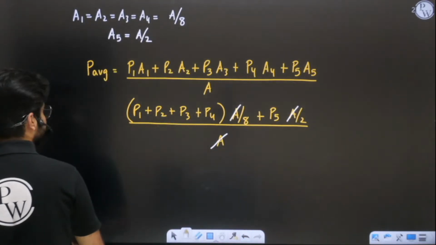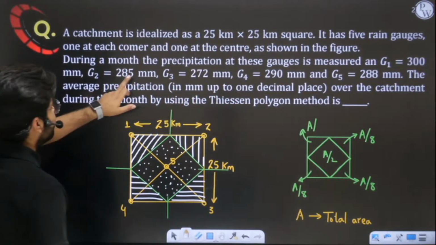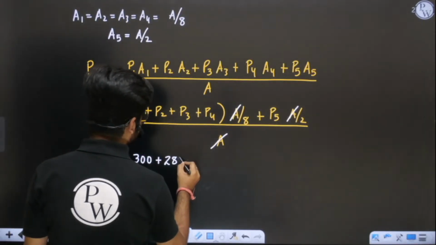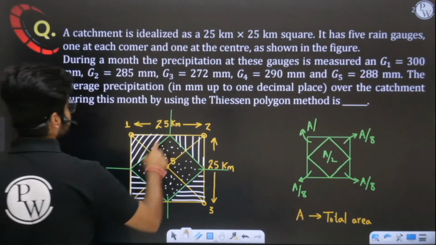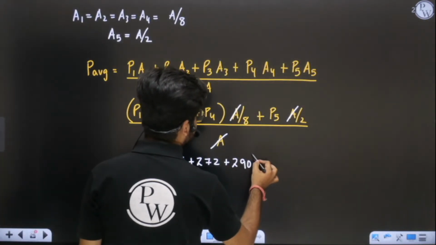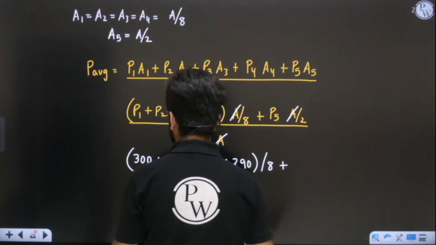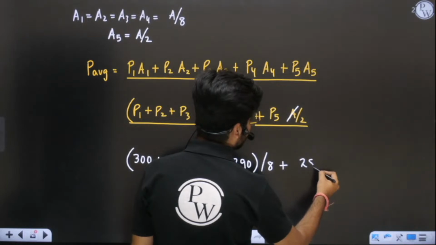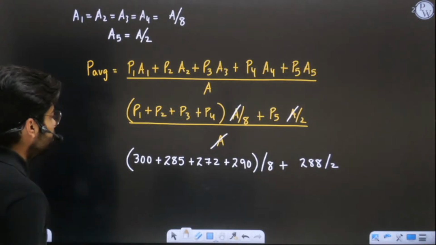Now simply what I have to do: P1 plus P2 plus P3 plus P4. P1 is 300, 285, 272, P4 is 290, and the last one was 288. Okay, 288 divided by 2, upon 1. So this is the final answer.